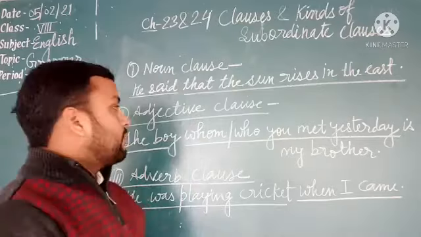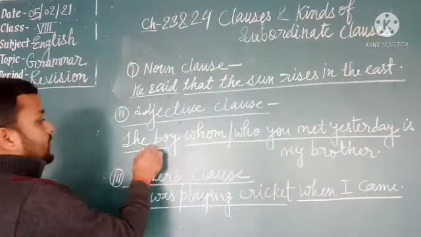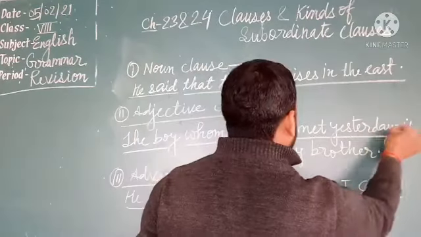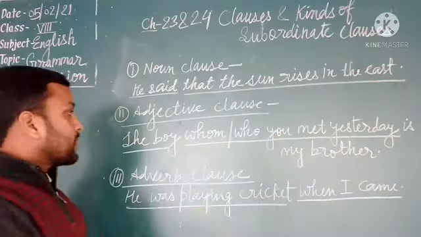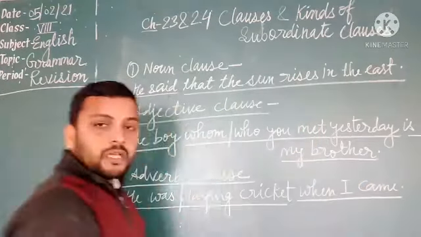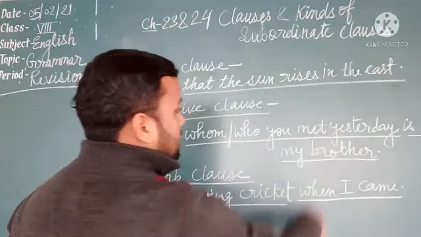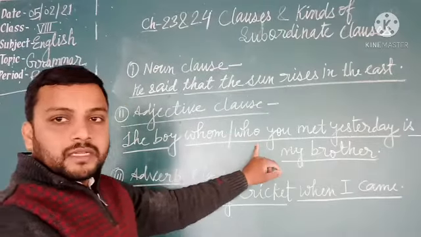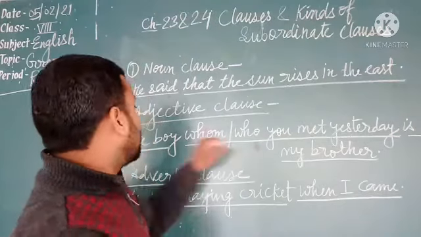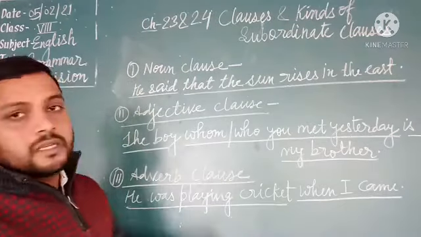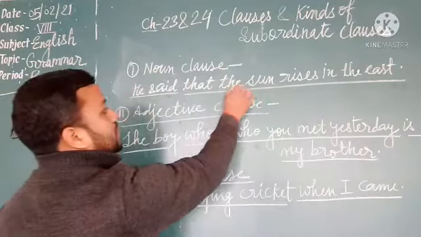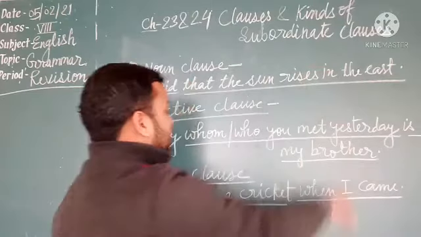Okay? Adjective clause. An adjective clause is a group of words which contains a subject and a predicate of its own and does the work of an adjective in the sentence. The boy whom you met yesterday is my brother. So, the boy is my brother, this one is the main clause, and whom you met yesterday is a subordinate clause. It also has the subject and the predicate. This one is the subject, and this one is the predicate.